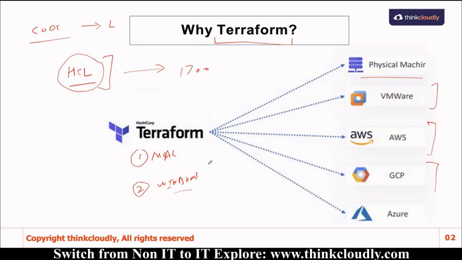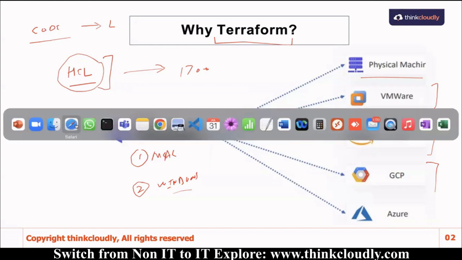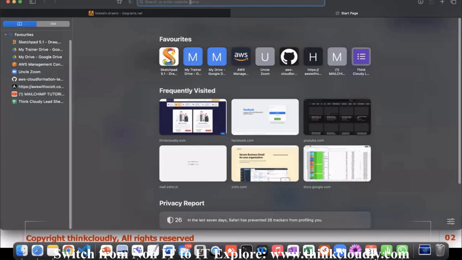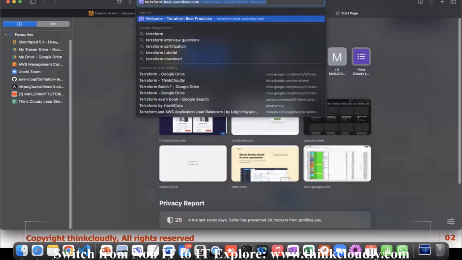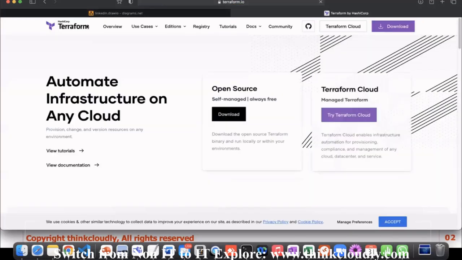Terraform needs to be set up on your laptop. If you don't have Terraform, you will not be able to do anything. For any magic you want to do with Terraform, you need Terraform installed on your laptop. How do you do it? First of all, we go to the website terraform.io. Let me show you around this terraform.io.